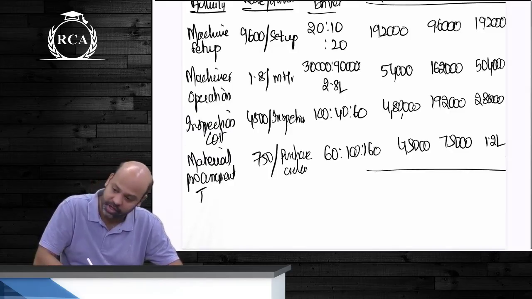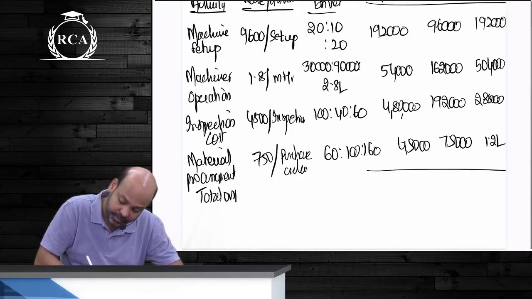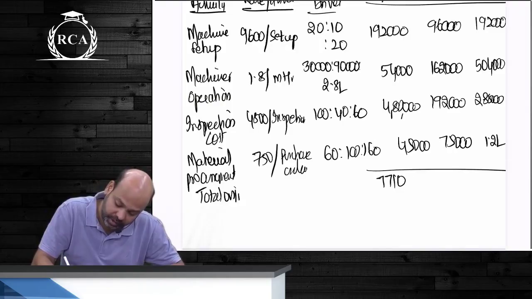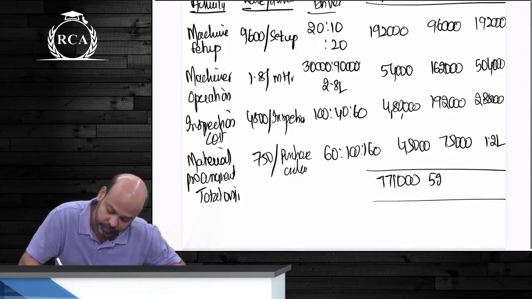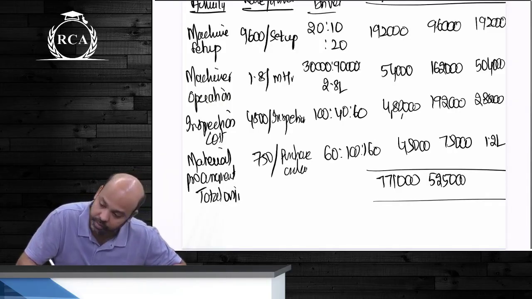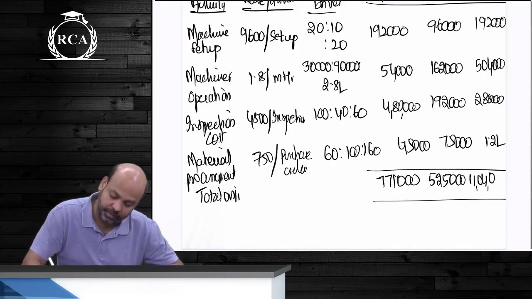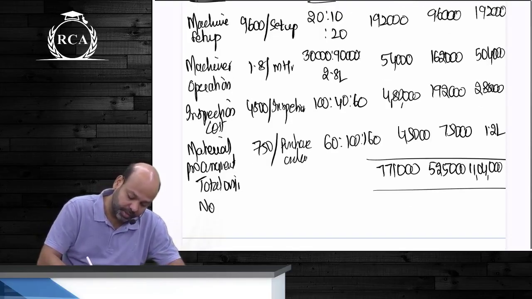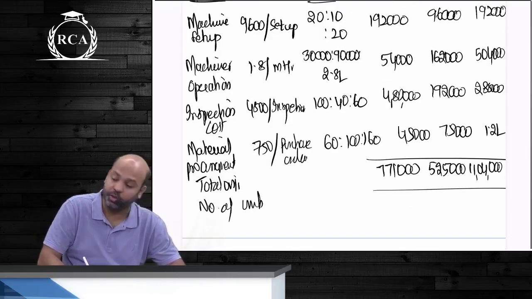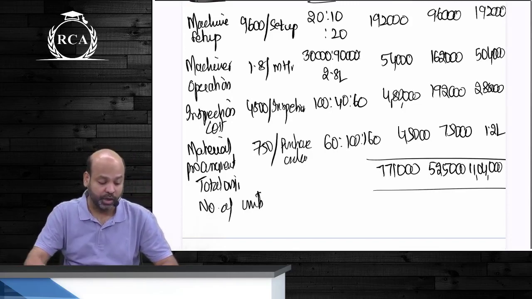The total overheads as such guys would be 7,71,000, 5,25,000. This you will divide by the total output guys and write overheads per unit. Do it per unit only, because the requirement is to compute cost per unit anyway.